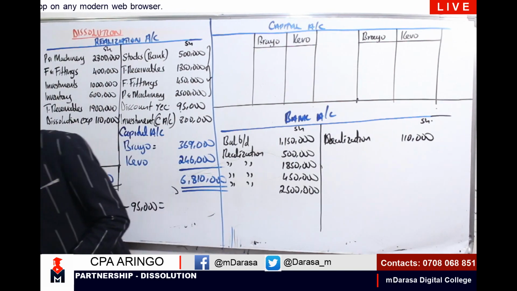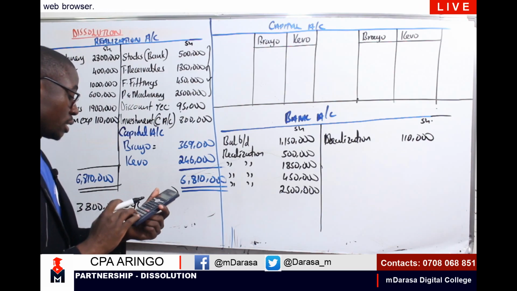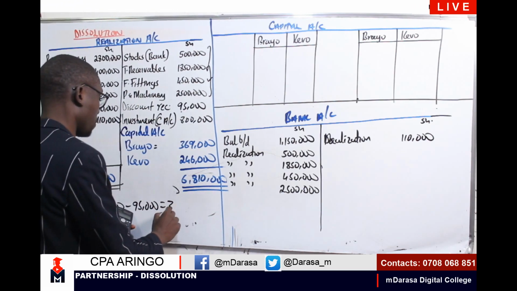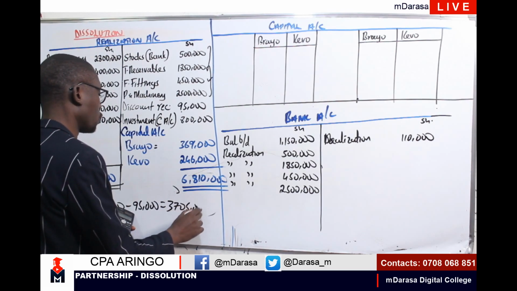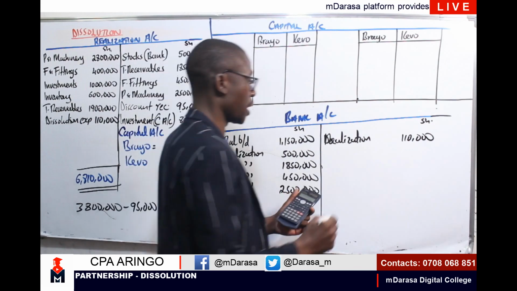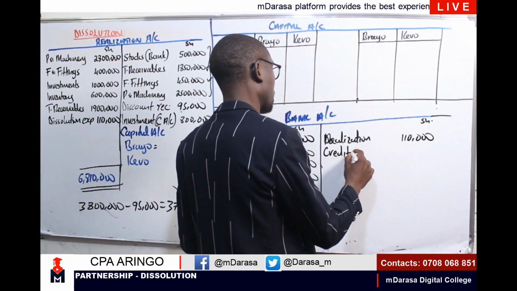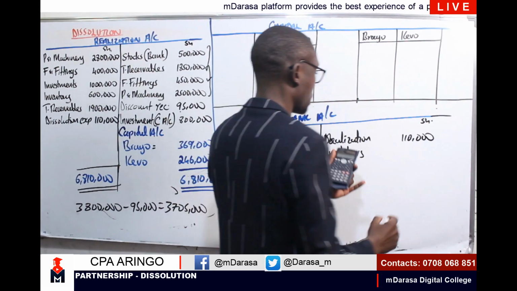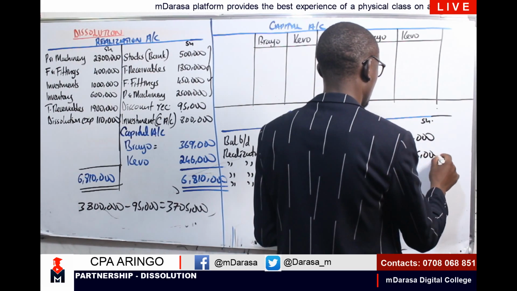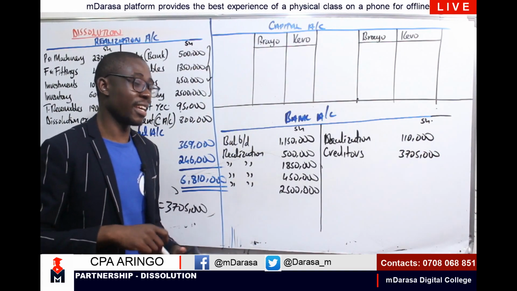I'll be having 3.8 minus 95, that should give me 3705. So whatever I'm going to pay our creditors, I'll be having 3705. So therefore, I'm having our creditors here, 3,705,000.